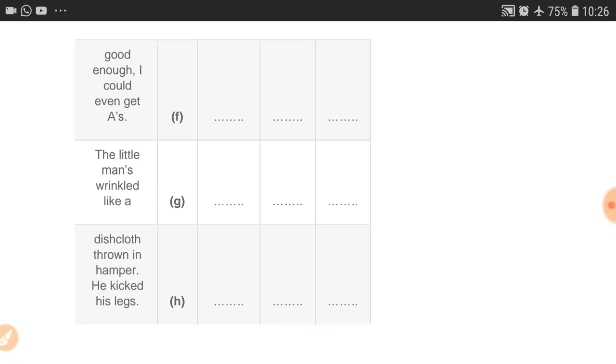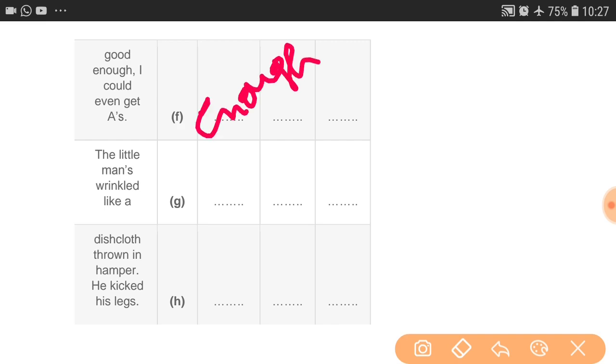I could even get as, what I could given. So here a word is missing. After enough, an important word, that is work or job. We have to write job after enough. After enough means enough should be written in the before column, then job, then comma and I. Okay, so job is missing here. Good enough job, I could even get as.